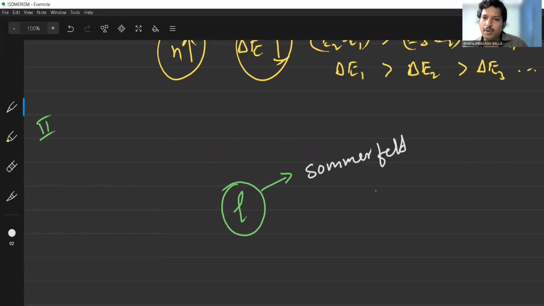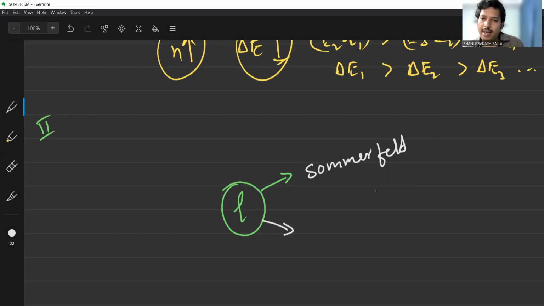The Sommerfeld was introduced this quantum number. If you know about the azimuthal quantum number or angular momentum quantum number, what is the additional information? The L values purely depend upon the principal quantum number, and without knowing the N value, you cannot describe the L values. For each N value, the azimuthal quantum number can be represented.